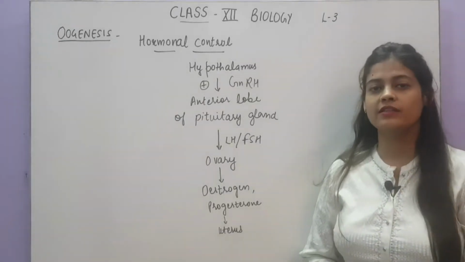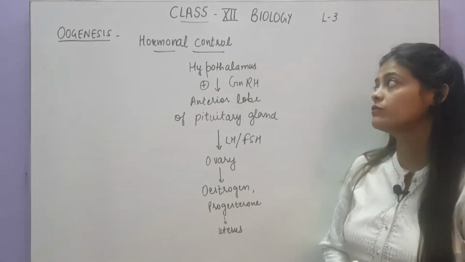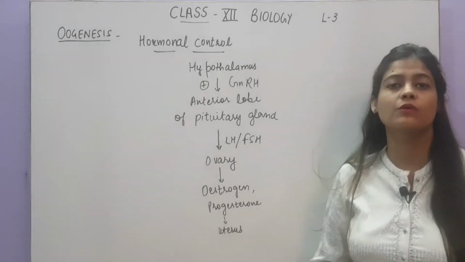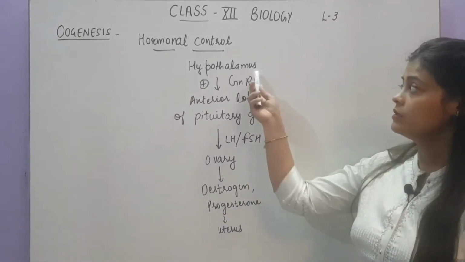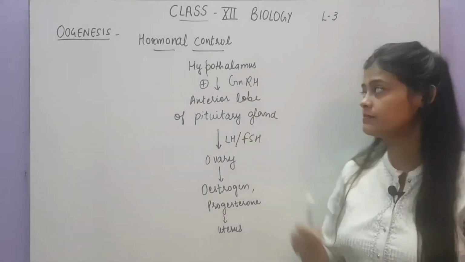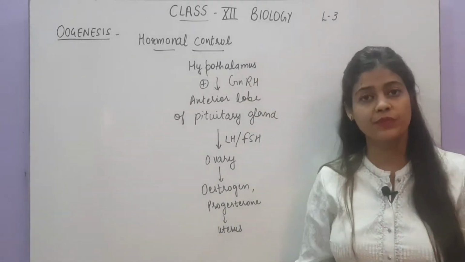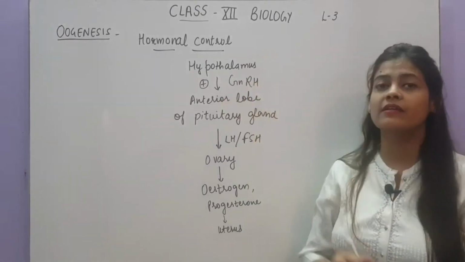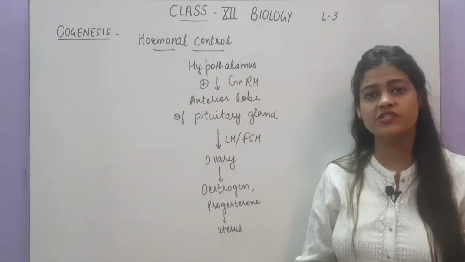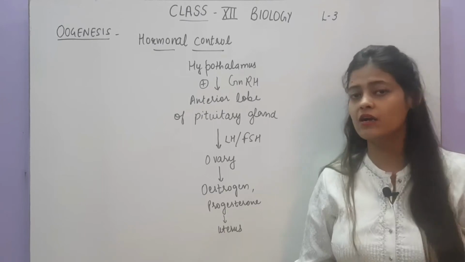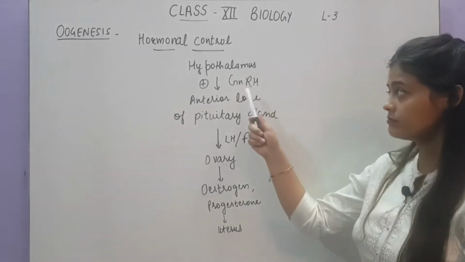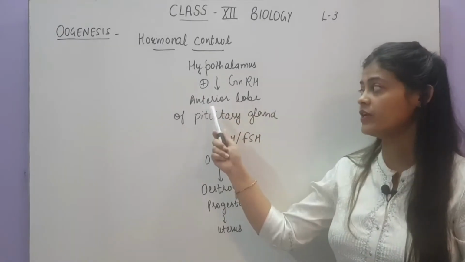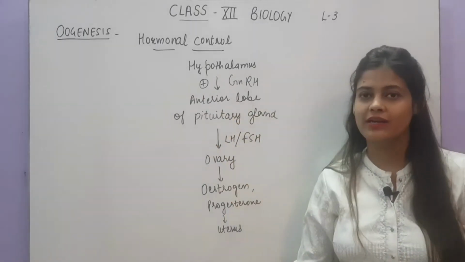So let us now see the hormonal control, means how the oogenesis process and development of the ovary or female reproductive system is under the control of hormones. So the hypothalamus, that is a part of the brain, will stimulate the secretion of GnRH, that is gonadotropin releasing hormone, that we have already done in case of spermatogenesis. So it will cause a positive feedback on the anterior lobe of the pituitary gland.